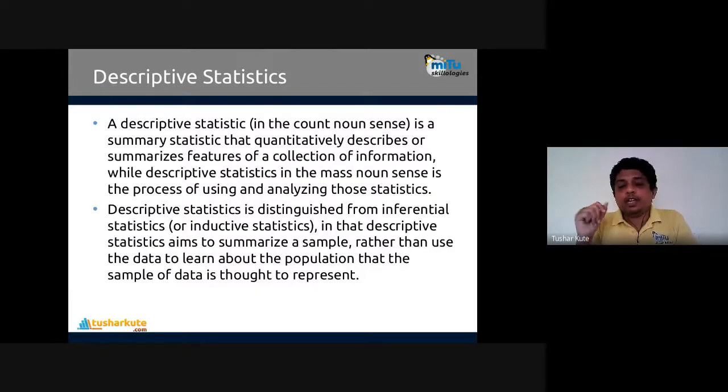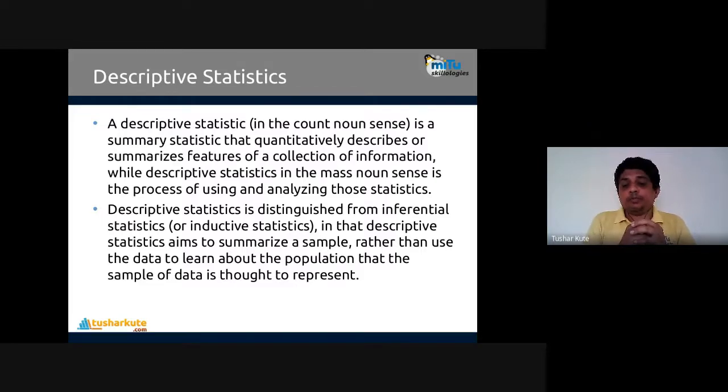Okay, what is descriptive statistics? Descriptive statistics is the summary statistics that quantitatively describe or summarize the features of a collection of information, while descriptive statistics in the mass noun sense is the process of using and analyzing those statistical measurements. It is distinguished from inferential statistics in that descriptive statistics aims to summarize the sample rather than use the data to learn about the population.